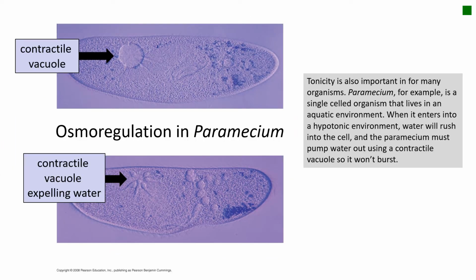Tonicity is also important in many organisms. Paramecium, for example, is a single-celled organism that lives in an aquatic environment. When it enters into a hypotonic environment, water will rush into the cell, and the paramecium must pump water out using a contractile vacuole so it won't burst.